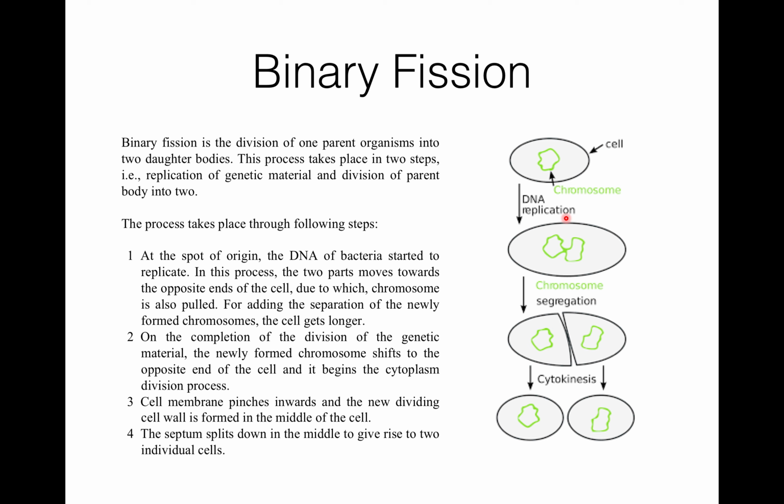So again, the chromosome is replicated. The cytoplasmic membrane elongates and separates the DNA molecule after its replication. The crosswall forms, the membrane invaginates. Now there are two daughter cells. So this is binary fission, and it is the most common in all kinds of bacteria.